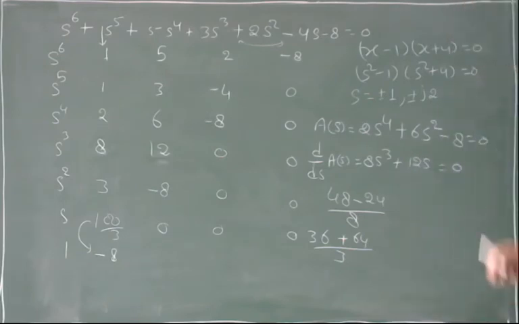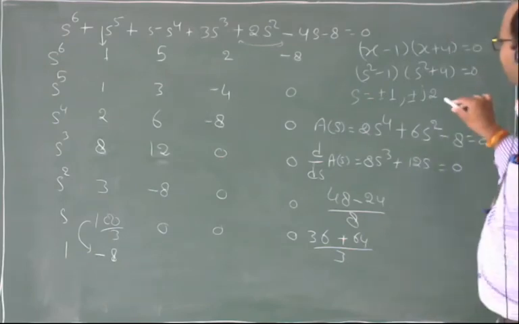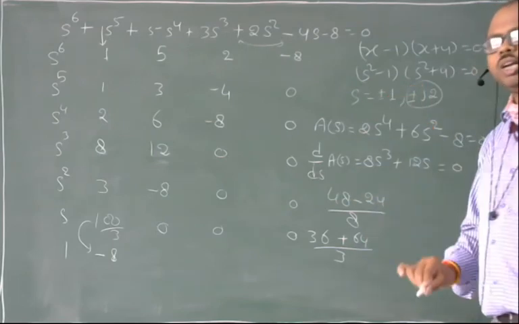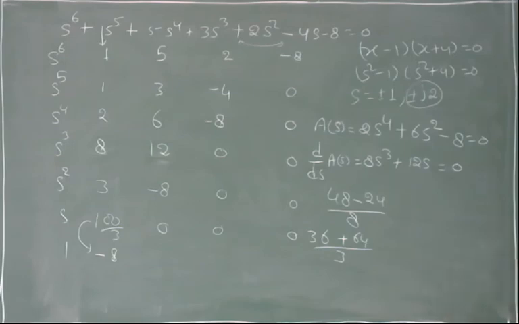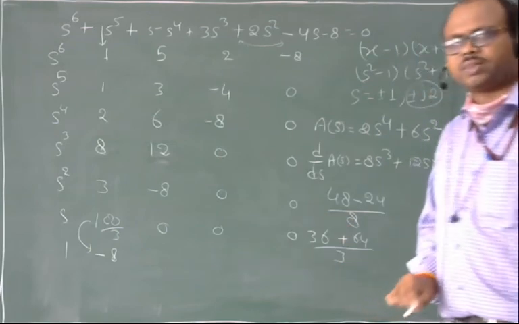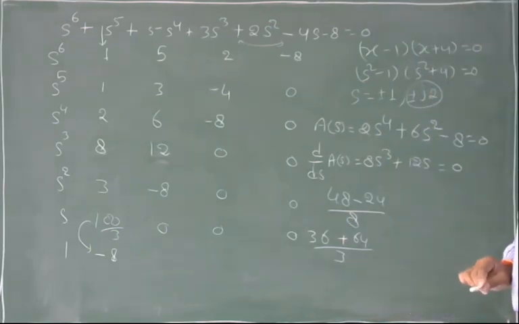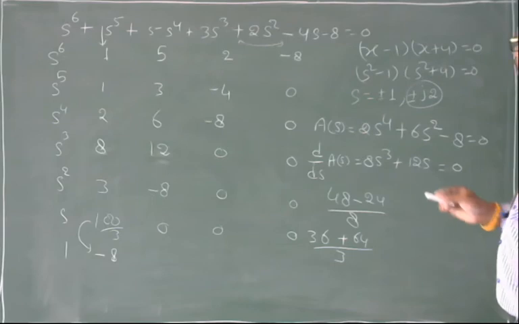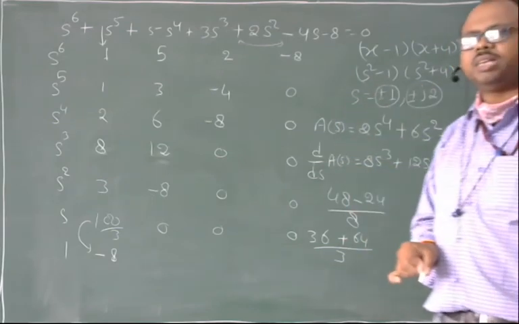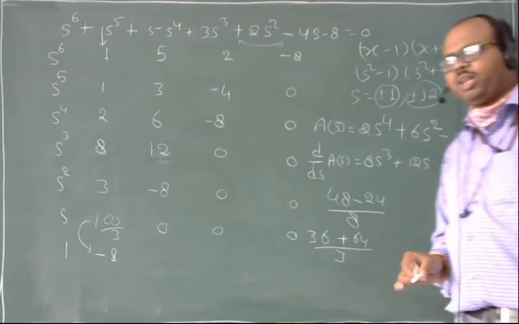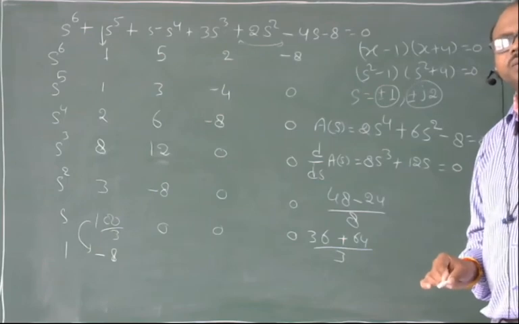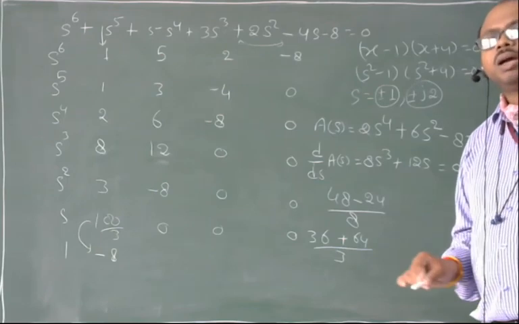Now, what is the conclusion here? There is a pair of conjugate roots on the imaginary axis, which makes the system marginally stable. But there is a pair of real roots with equal magnitude and opposite sign, which makes the system unstable.